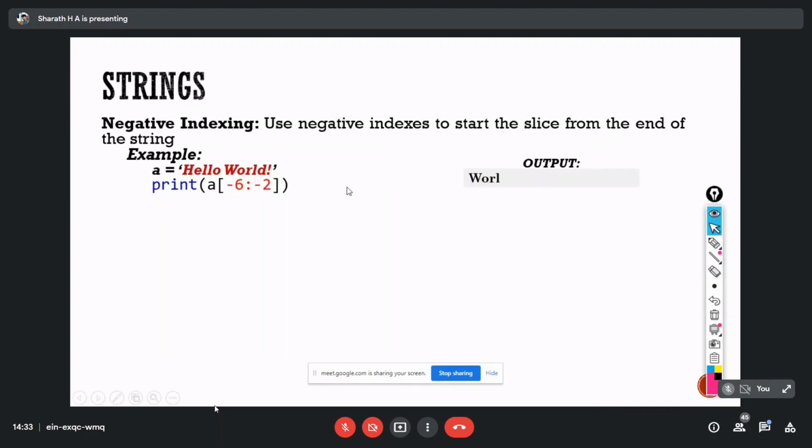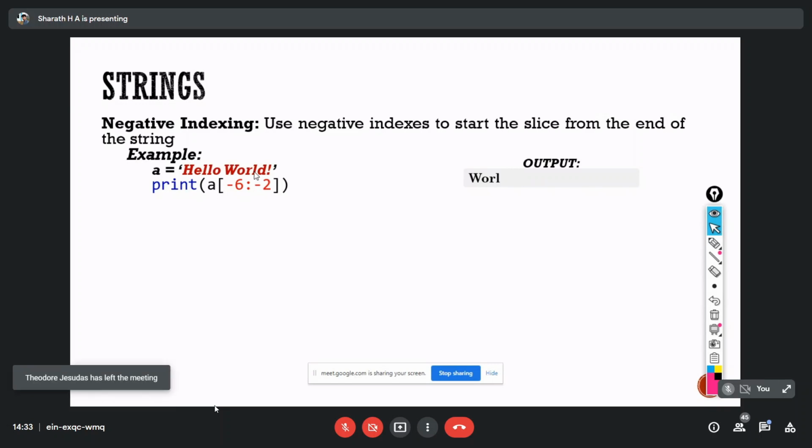So here I had given -6 and -2. So -2 is nothing but it will start from the end. Obviously the first index is always 0. So the last character, that is the exclamatory character, has index -0, and -1 is D, and -2 is L. Okay, so -2 is L, and here you can see we are printing the character from the end to start, right? End to start.